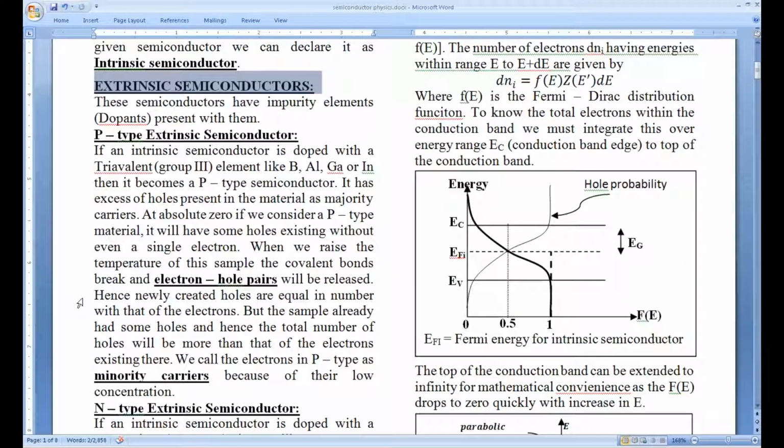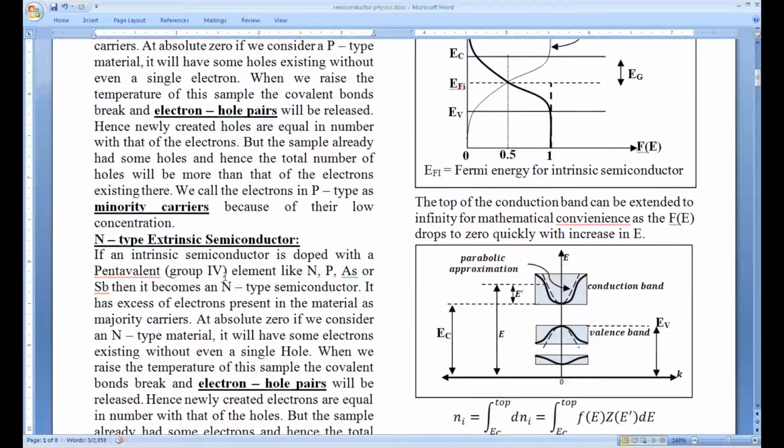And usually to get a p-type semiconductor, one has to dope trivalent, that is, group 3 elements like aluminum, bismuth, gallium, indium, etc., to the intrinsic semiconductor. So third group addition makes the sample p-type, and similarly fifth group addition, the pentavalent, sorry, there is a correction, there is a pentavalent group, fifth group: nitrogen, phosphorus, arsenic, antimony, etc. If you add any of these elements to the intrinsic semiconductor, one can obtain the n-type semiconductor.